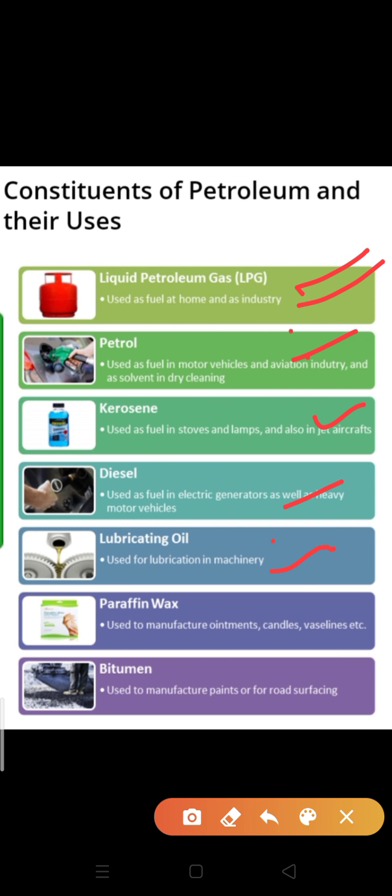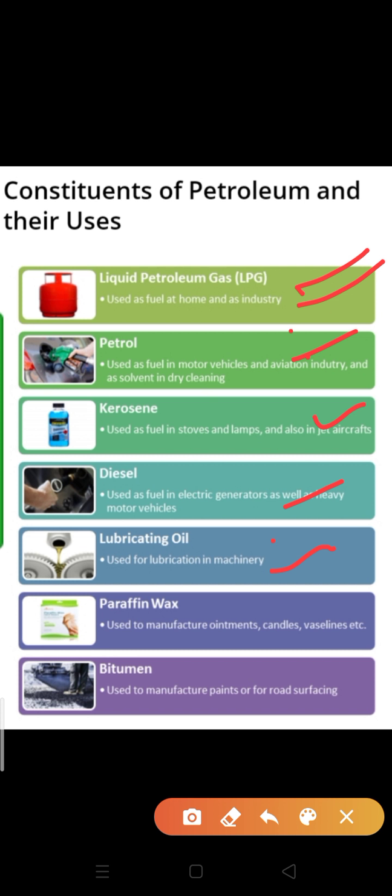You have also observed many advertisements on television for lubricating oils. The advertisement of lubricating oil is very common nowadays, because lubricating oil is essential for the proper functioning of machinery. Clear? So that is about lubricating oil.